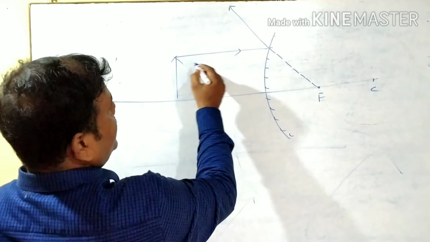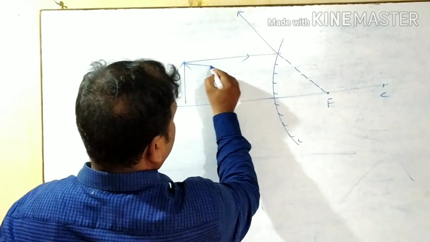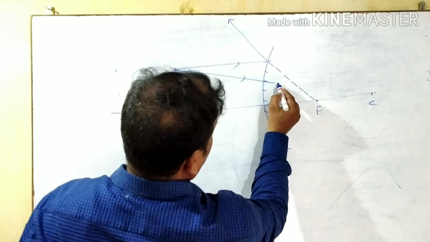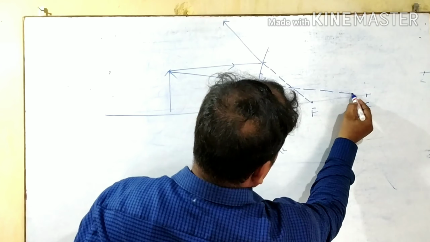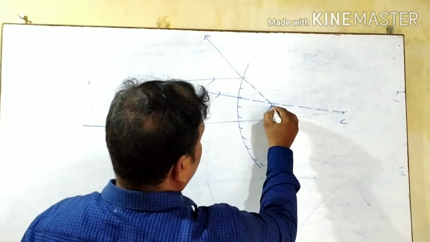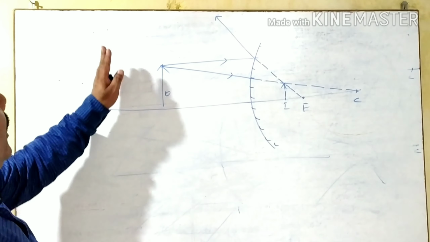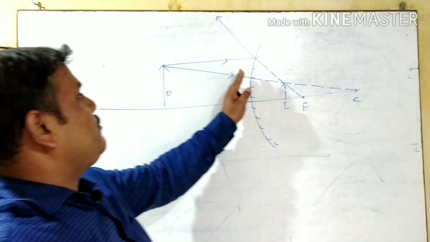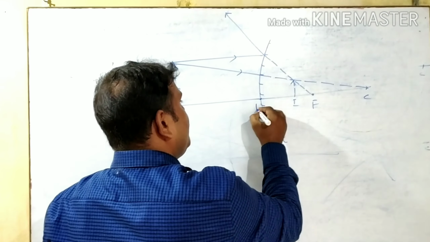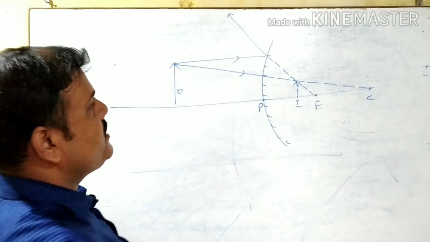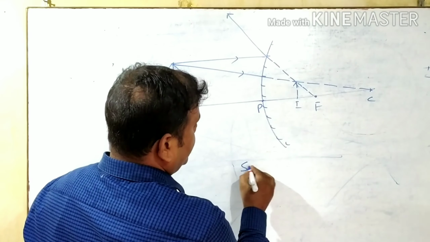Another one you take from the center of curvature like this. See, if you extend, it seems that the image is formed here. This is the object, this is the image. Wherever the object is placed in front of the convex mirror, the image is always smaller